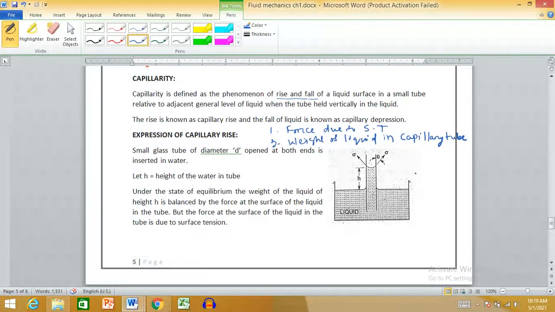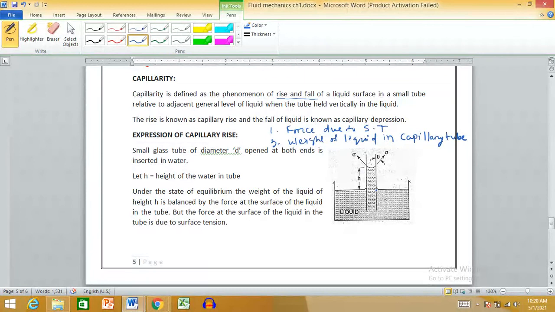But when the glass tube is inserted into the water, the surface tension force becomes higher as compared to the weight of the liquid captured in the glass tube.